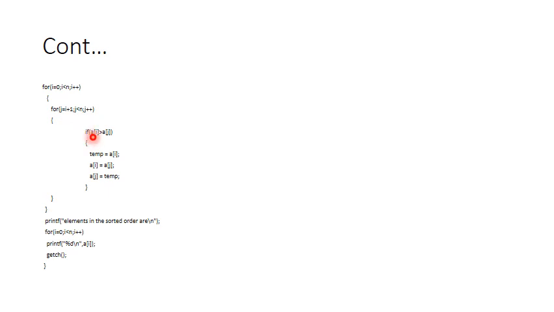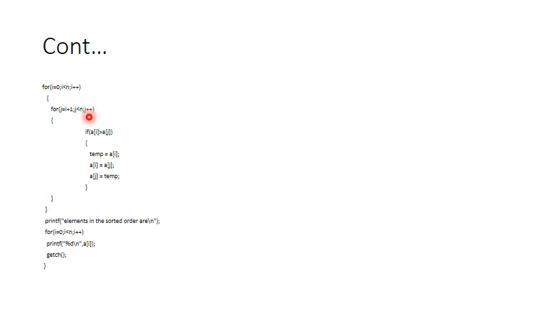The element in A of 1 will be compared with the element in A of 2. If the element in A of 1 is greater than A of 2, then you have to swap the element in A of 1 with A of 2. If the condition is not satisfied, that is, the element in A of 1 is not greater than the element in A of 2, then there will be no swapping. That is, the control will not move into the body of this if statement.